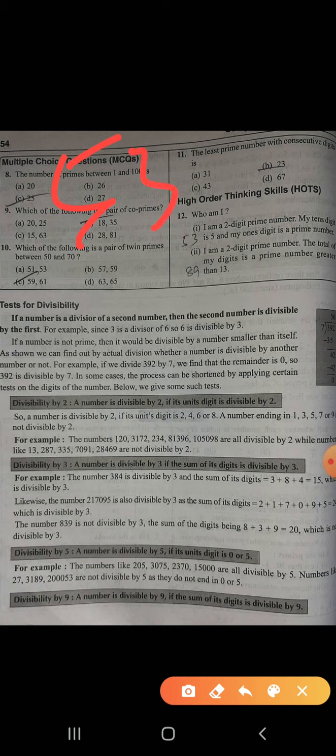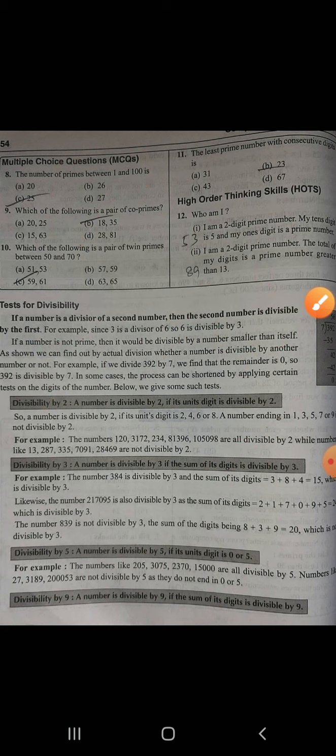So 53 itself. 51: see the factors, 1, 3, 51 itself, so that is not possible. My ones digit is a prime number, so 3, 5, 7.